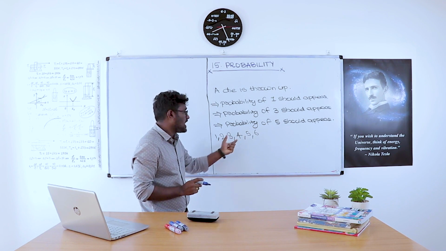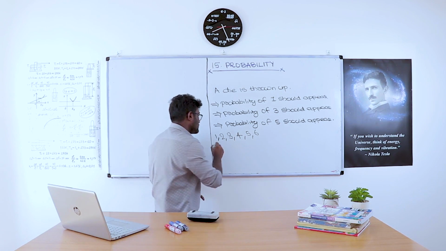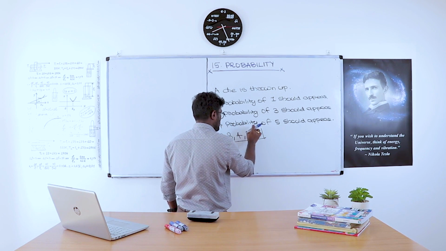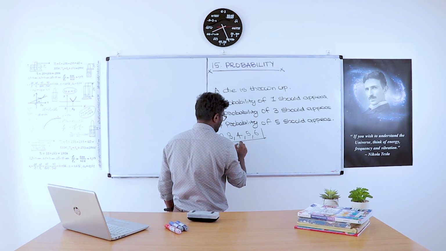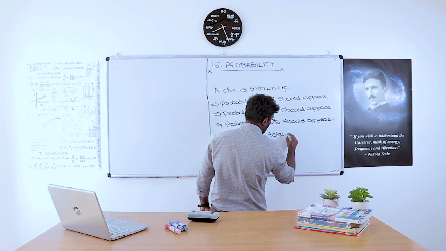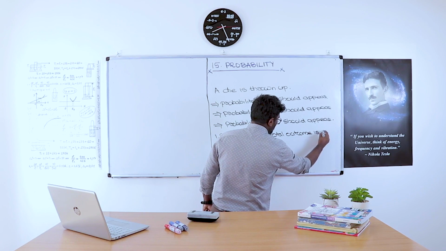So these are the total outcomes when a die is thrown: 1, 2, 3, 4, 5, 6. The total outcome is 6.